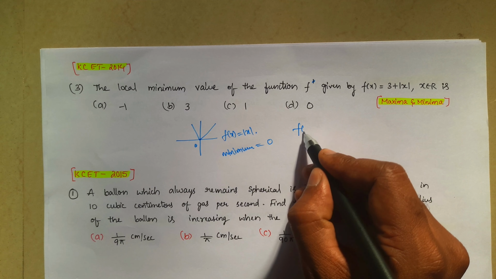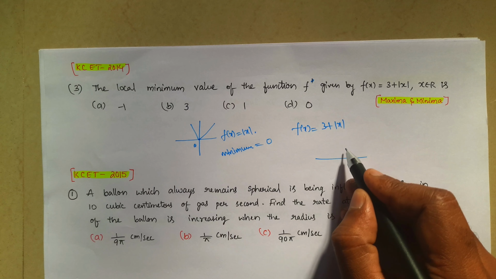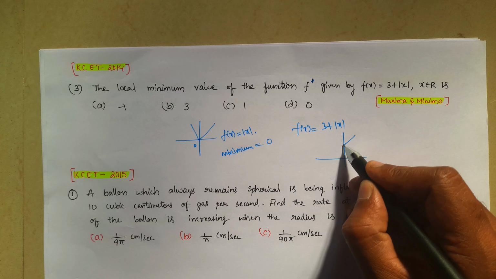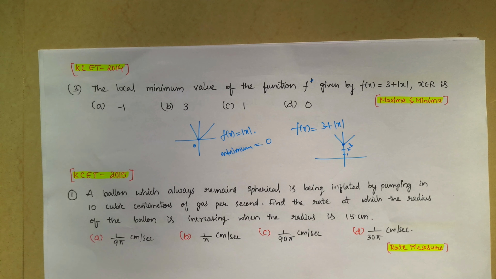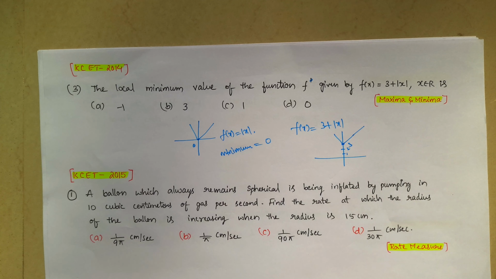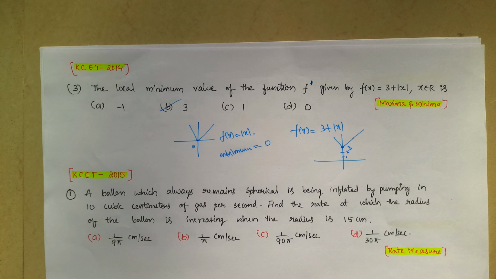But as they have given f of x is equal to 3 plus mod x, that graph will be shifted up, like this. So this is 1, 2 and this is 3. The least point of that graph is 3, so the local minimum value of the function is 3. Very simple, right? See, it is a direct question; with some common basics you can select the correct option. Okay, next.